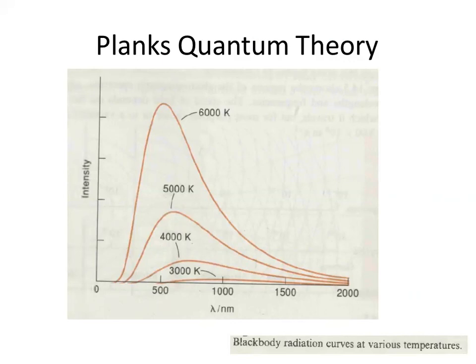This one is at temperature 6000 Kelvin. This has more intensity, and then the intensity decreases with the decrease in temperature. That means the intensity is directly proportional to the temperature.